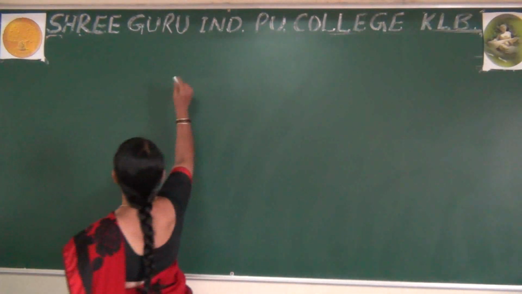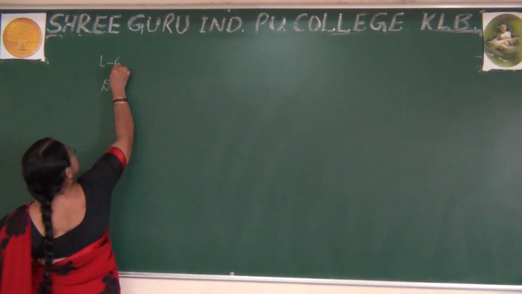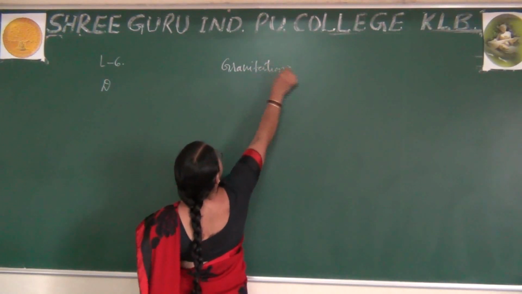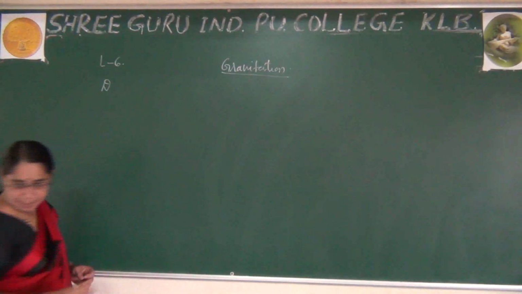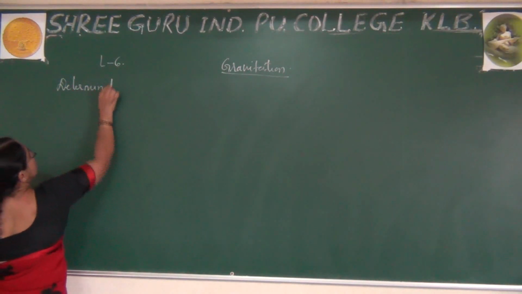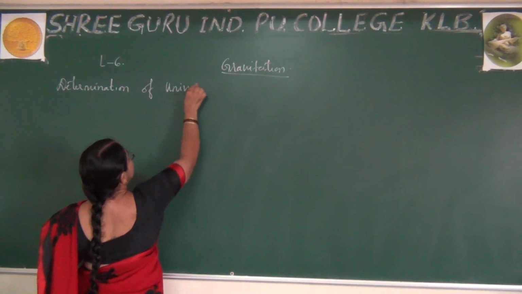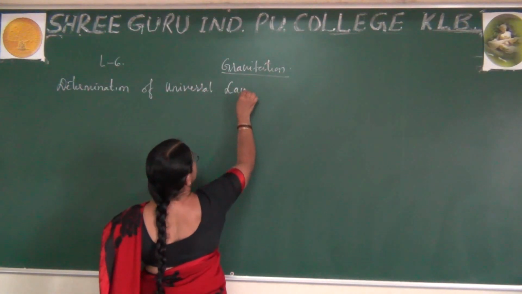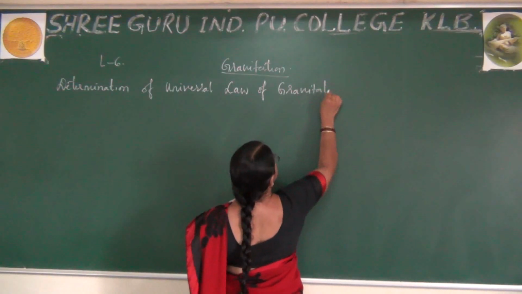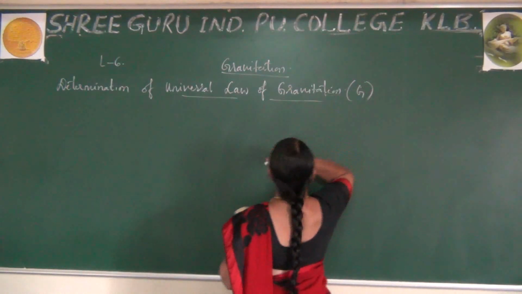So please observe the determination of the universal law of gravitation, my lecture 6, under gravitation. The symbol is capital G. This you already know.